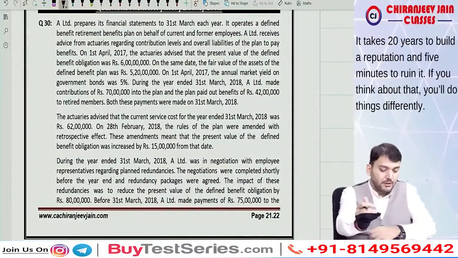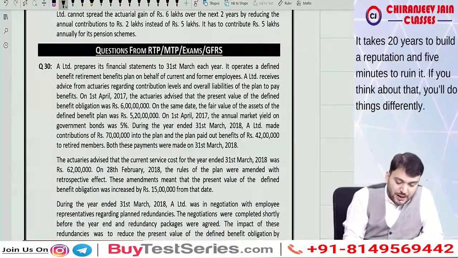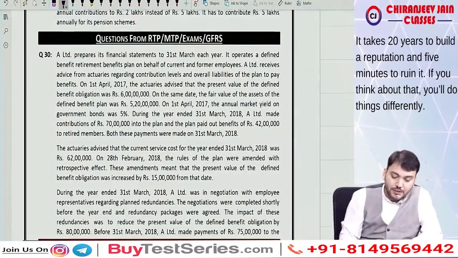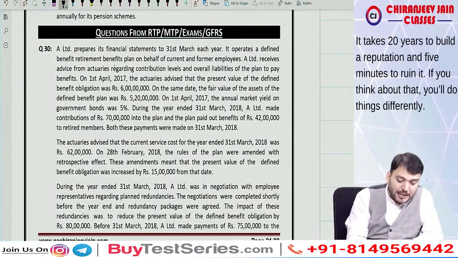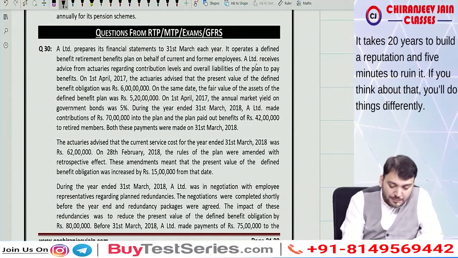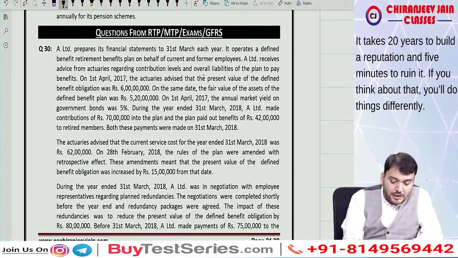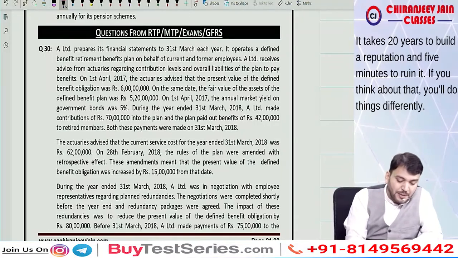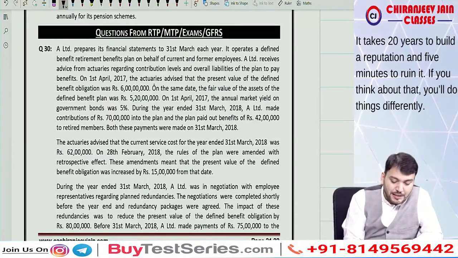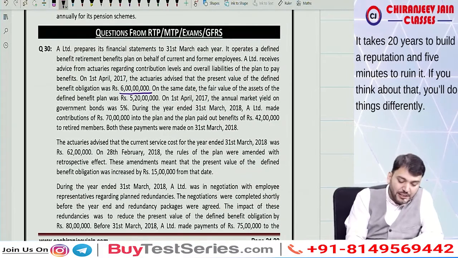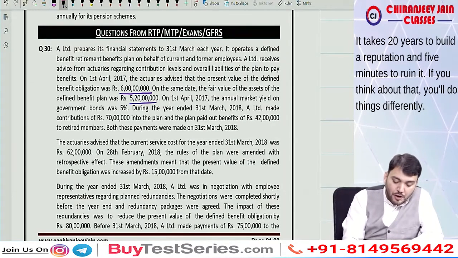Question 30. A Limited prepares its financial statement to 31st March each year. It operates a defined benefit retirement benefit plan on behalf of current and former employees. A Limited receives advice from actuaries regarding contribution level and overall liability of the plan to pay benefit. On 1st April 2017, actuaries advised that the present value of defined benefit obligation is 6 crore. On the same day, the fair value of plan asset is 5 crore 20 lakh. On 1st April 2017, the annual market yield on government bond is 5%, the discount rate.